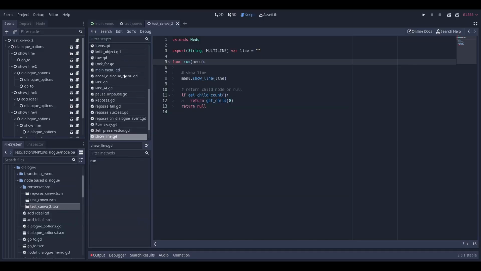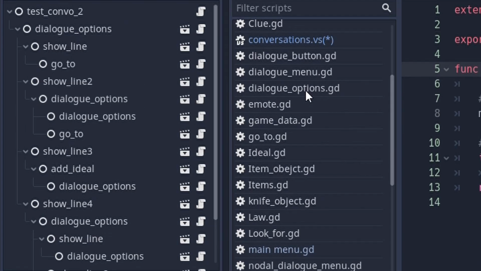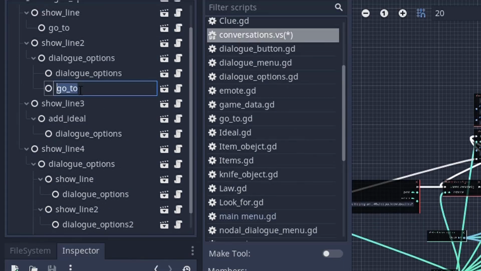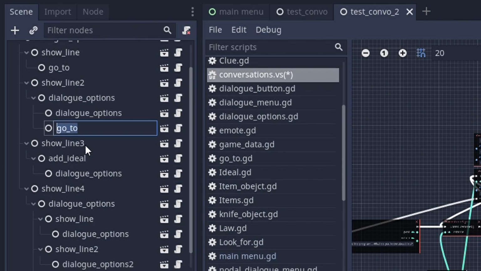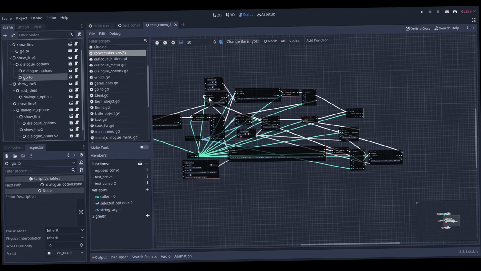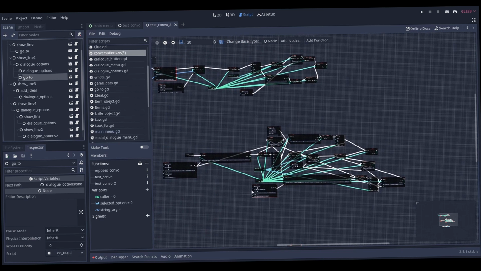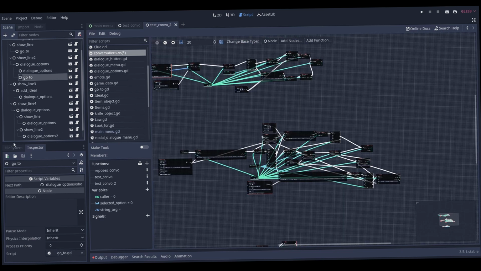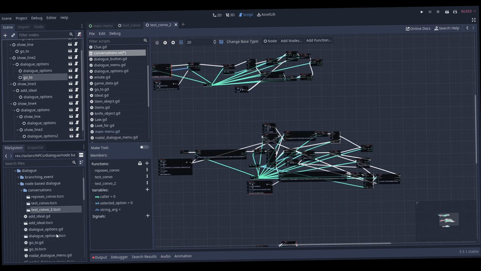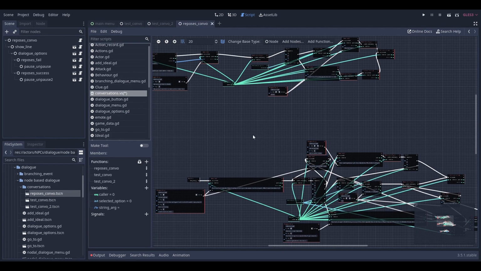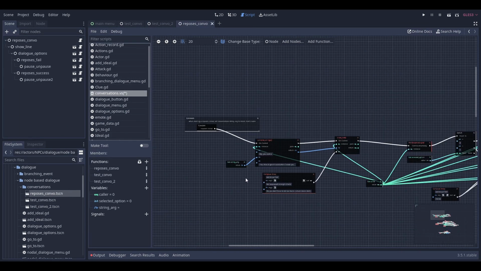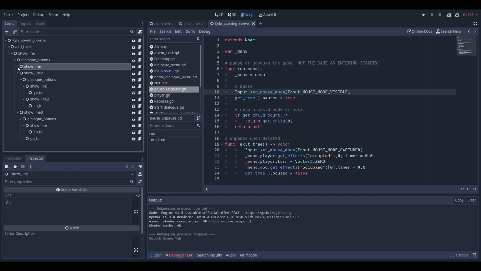Also, I underestimated how much we'd wind up using these go-to nodes, which basically kill the readability. I have to click on it and see the full node path, then trace it to figure out where it goes. Now that I think about it, this was one of the reasons we didn't go for a node-based approach to begin with. I'm trying to think if there's some tool I can make that could make this visually clearer, but I don't know. Overall, the two ways of doing it are both just as hard to read, just in different ways. The new system definitely has the advantage of speed of implementation.